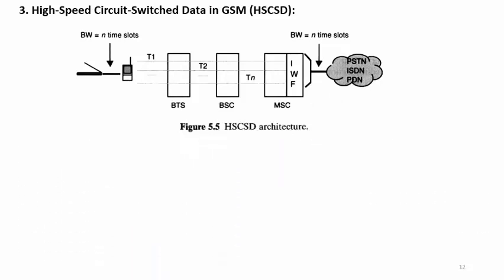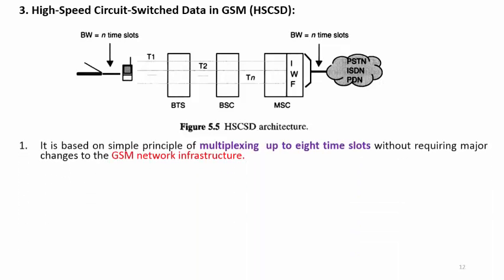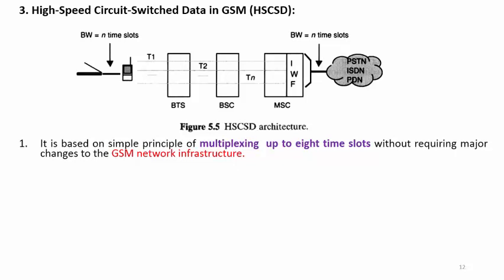Here the mobile switching center is connected to the PSTN network, ISDN network or PDN network, with n time slots. It is based on the simple principle of multiplexing up to 8 time slots without requiring major changes in the existing GSM network or infrastructure. That is, the building blocks observed in the GSM infrastructure are the same.